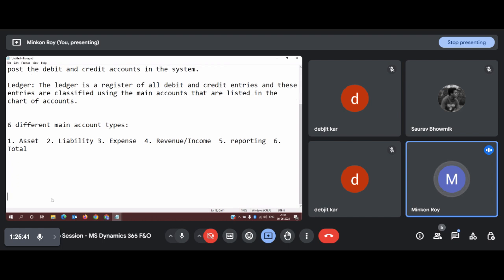Now, why is there a requirement for main accounts basically? Let us understand with an example. Suppose there are two departments, finance and operation.